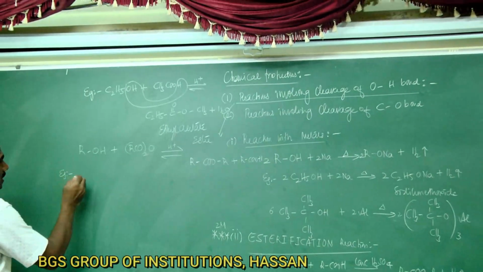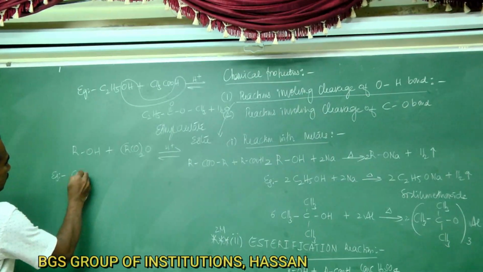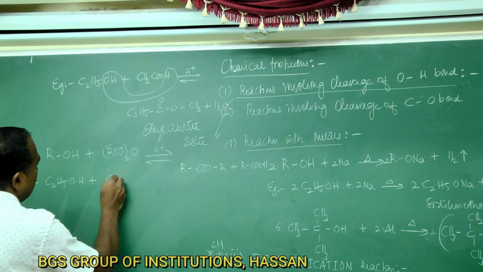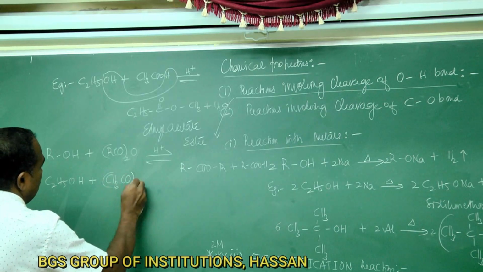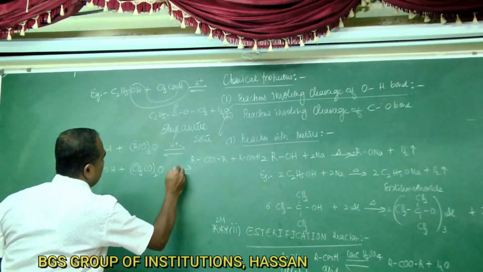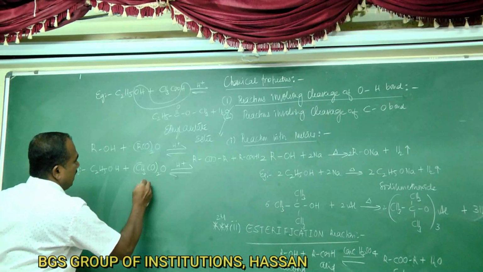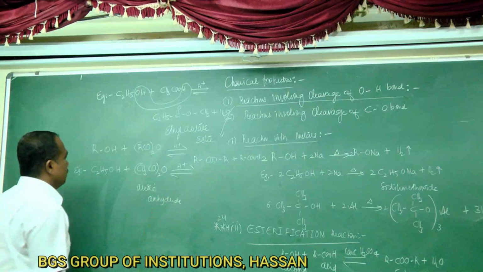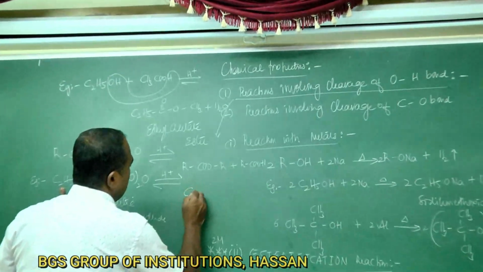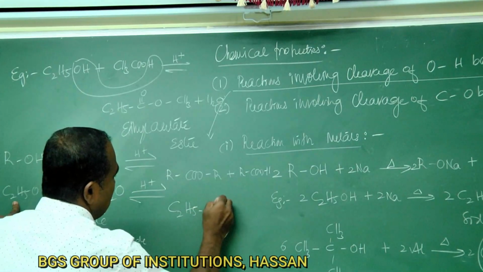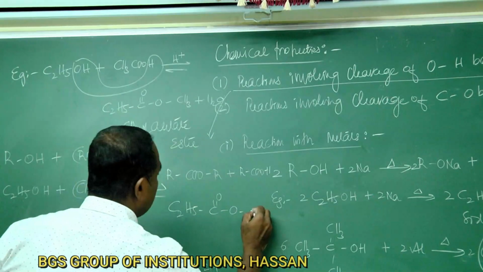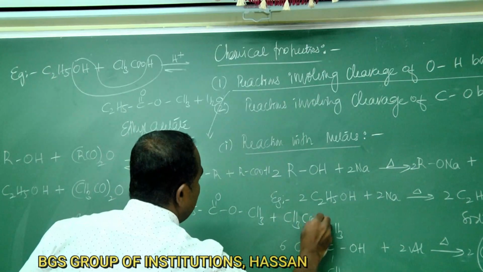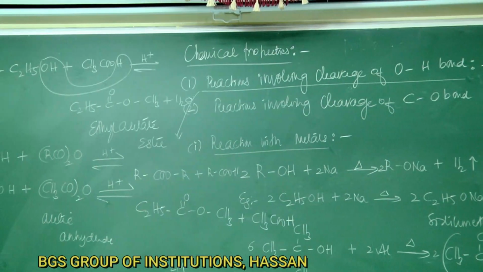Example for this one is, when ethyl alcohol is heated with acetic anhydride, we're going to get ester, that is C2H5COOCH3 plus CH3COOH.